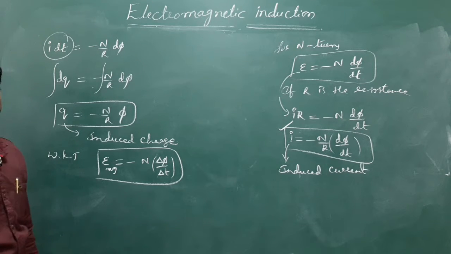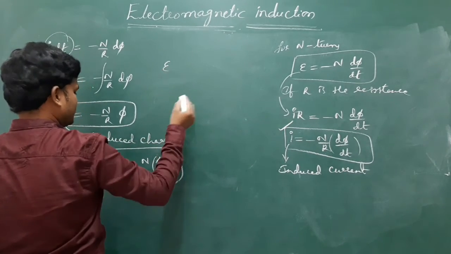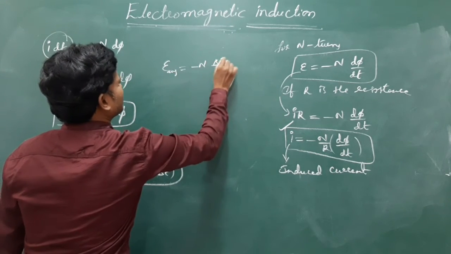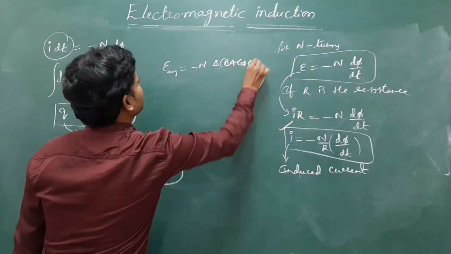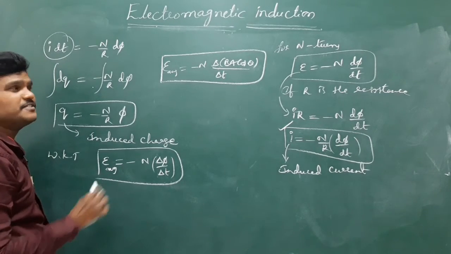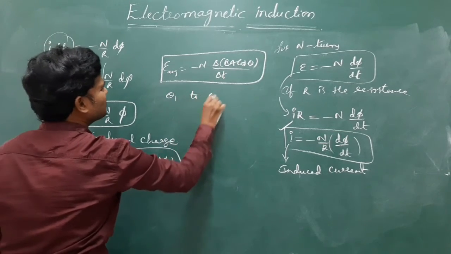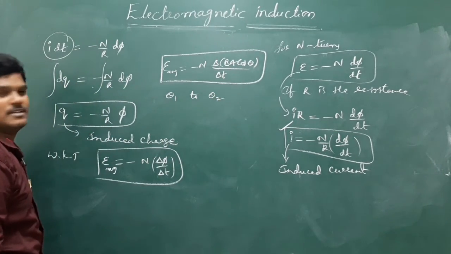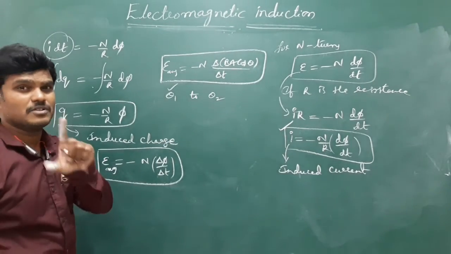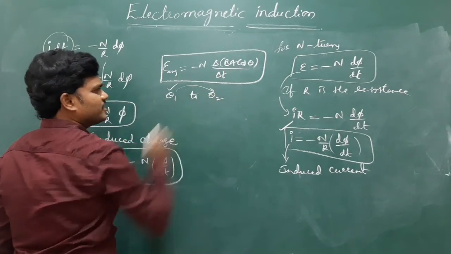See, in a problem, Φ is nothing but BA cos theta. So the average induced EMF involves BA cos theta. Suppose in a problem the plane of the coil changes through an angle from theta 1 to theta 2 with respect to the normal. Initially theta 1 is the angle made by the plane of the coil with the normal to the surface, and later on it changes to theta 2.